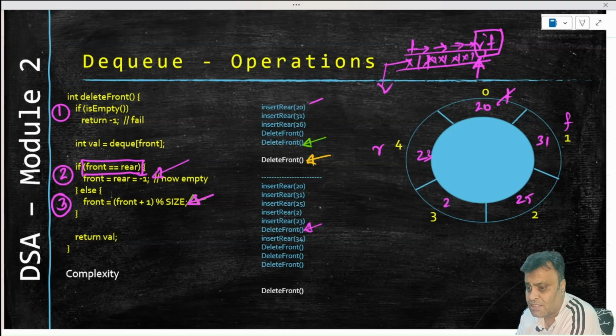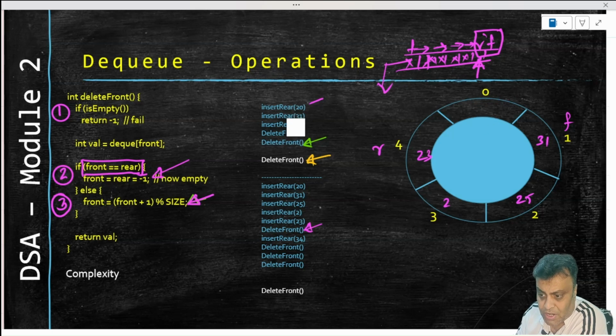Because we can typically go to 1, which is a valid index, we don't need modulo's help to bring us back from the wrap. So this will come here, front will come here, and this will go away. Front is right now there, and now we have insert rear 34. Insert rear 34 would mean that we will move rear forward, and that we have already discussed. This will wrap around, and rear will now come here, right? So that's something that will happen when we do this insert rear.